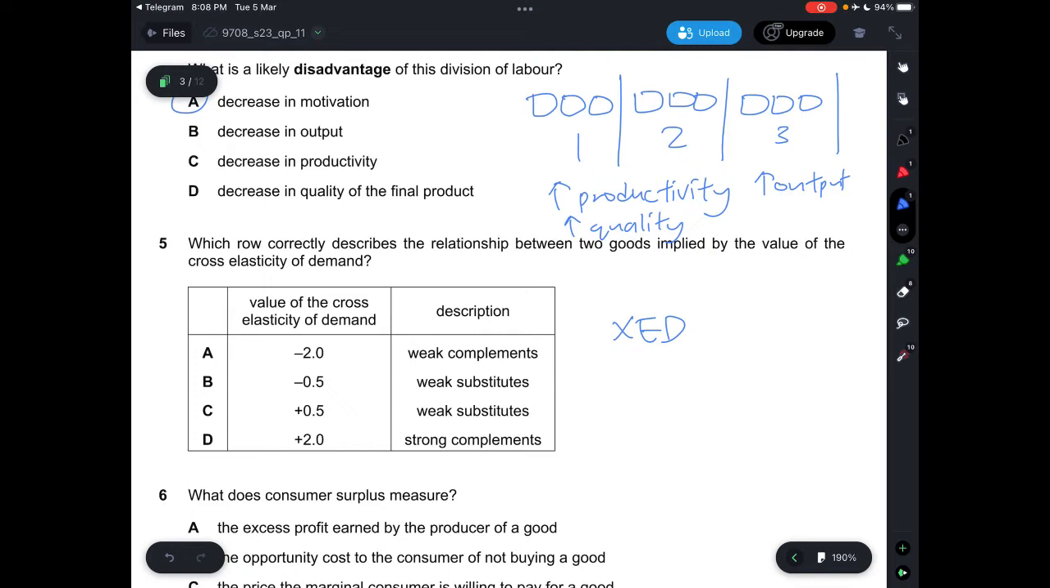For A, the value of the cross elasticity of demand is negative 2.0, but it says they are weak complements, which is incorrect because they are strong complements. So that's not the answer. B says negative 0.5 and weak substitutes, which is not correct because for negative 0.5, both goods should be weak complements. C is positive 0.5, and both are weak substitutes, which is correct. But D is positive 2.0 and says strong complements, which is incorrect because it has to be strong substitutes instead. So the answer is C.